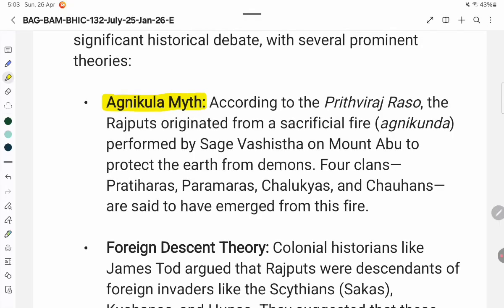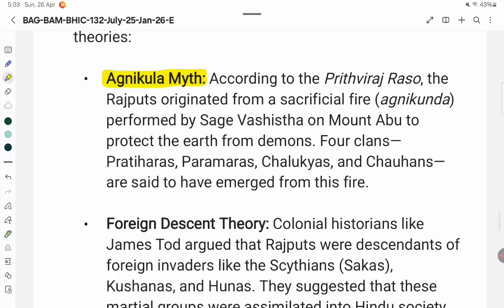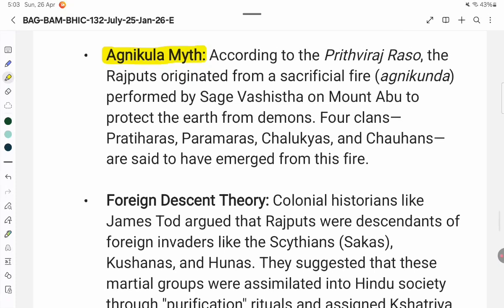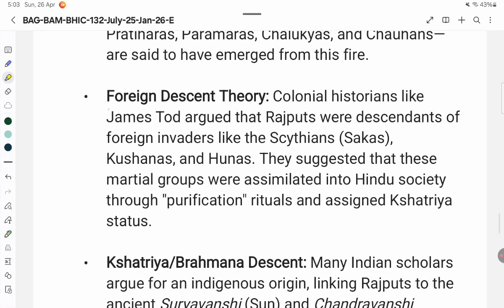Four clans, Pratiharas, Paramaras, Chalukyas, and Chauhans, are said to have emerged from this fire. Foreign descent theory. Colonial historians like James Todd argued that Rajput were descendants of foreign invaders like the Scythians, Sakas, Kushanas, and Hunas. They suggested that these martial groups were assimilated into Hindu society through purification rituals and assigned Kshatriya status.